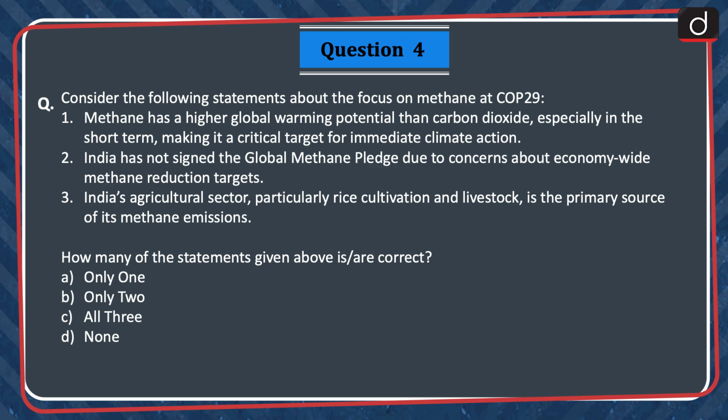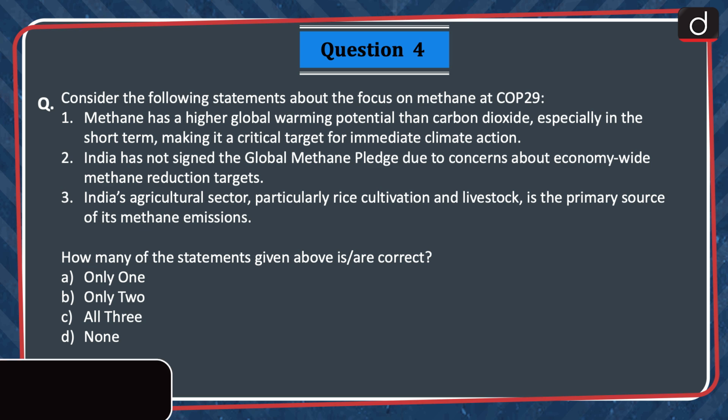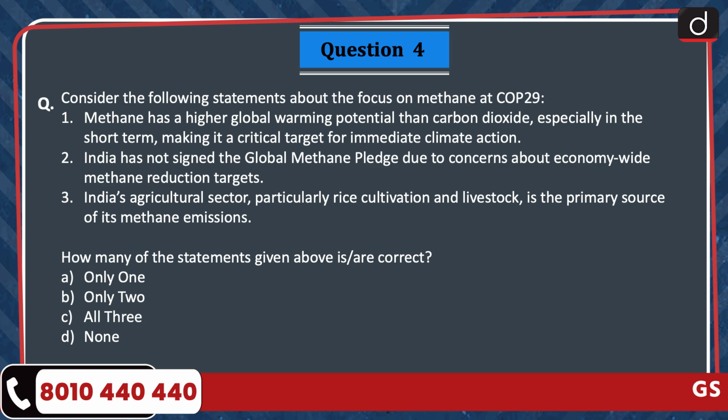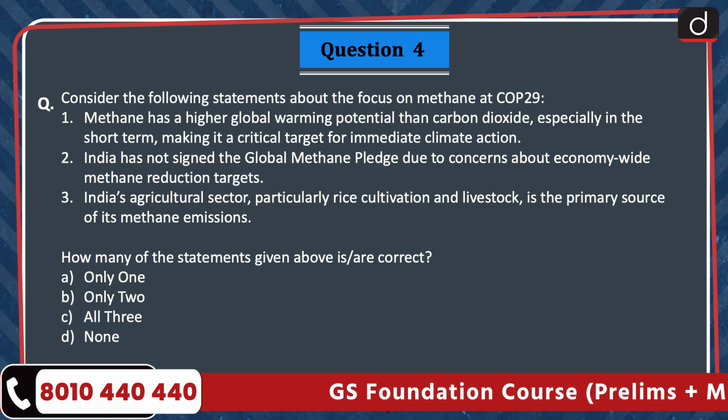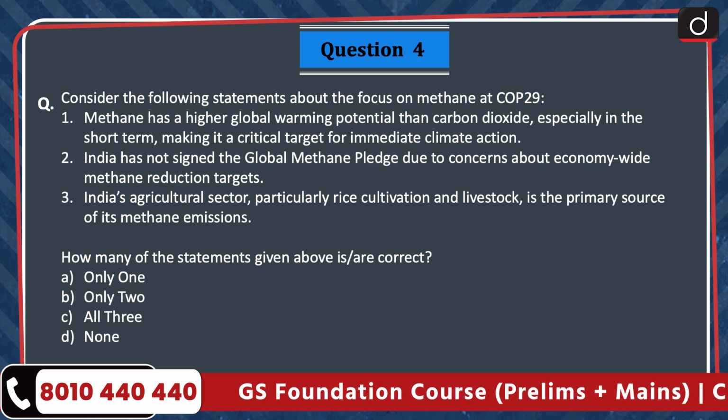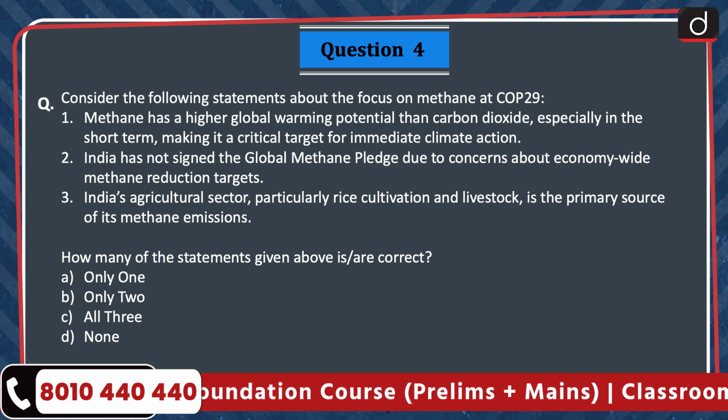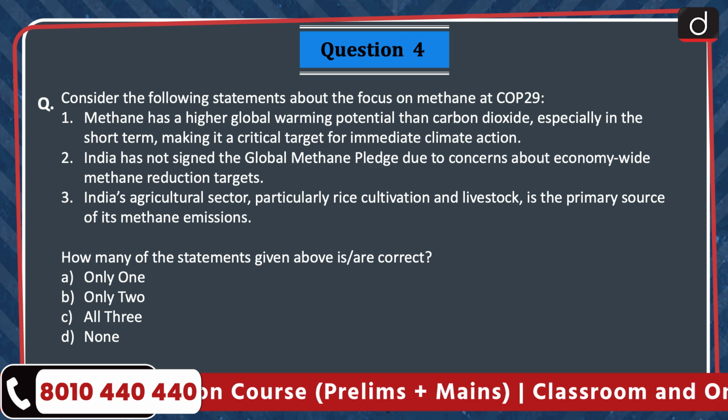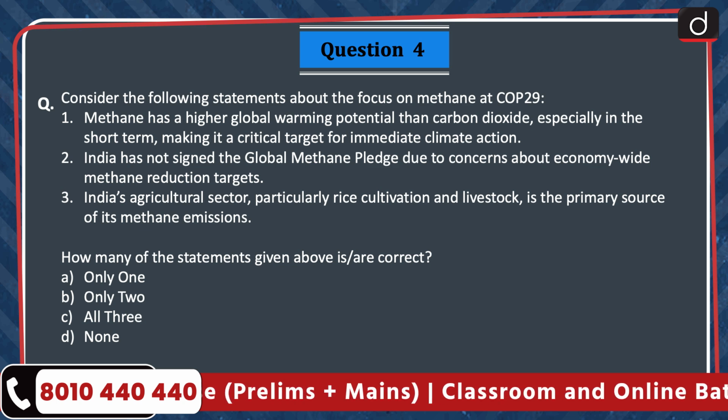1. Methane has a higher global warming potential than carbon dioxide, especially in the short term, making it a critical target for immediate climate action. 2. India has not signed the Global Methane Pledge due to concerns about economy-wide methane reduction targets. 3. India's agricultural sector, particularly rice cultivation and livestock, is the primary source of its methane emissions.